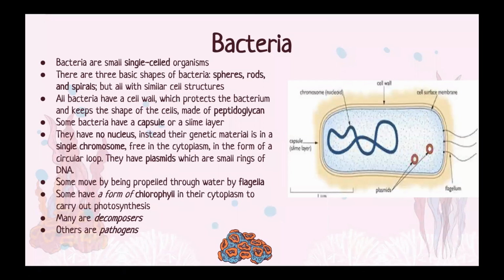They have no nucleus. Instead, their genetic material is in a single chromosome, which is free in the cytoplasm in the form of a circular loop. They also have plasmids, which are small rings of DNA. Some bacteria move by being propelled through the water by flagella. Some have a form of chlorophyll in their cytoplasm to help carry out photosynthesis. Many bacteria are decomposers, and others are pathogens, in other words, agents of disease.